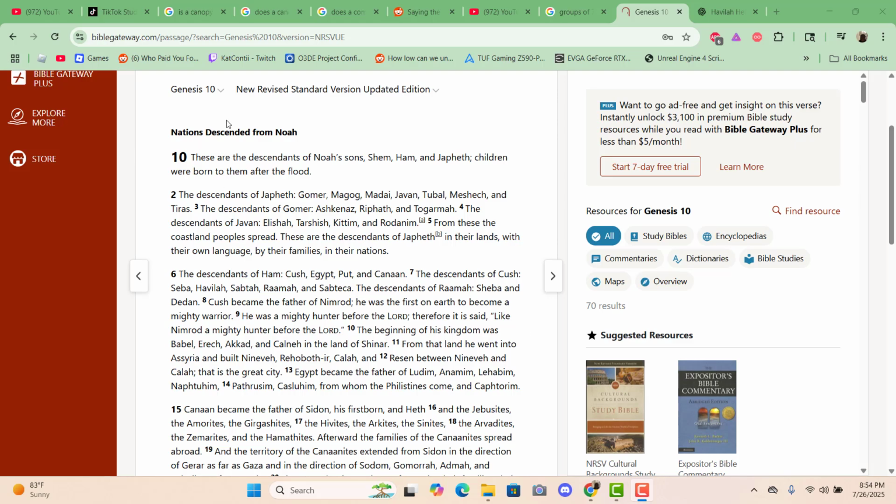Interesting, like the Table of Nations, Genesis chapter 10. It goes like the descendants of Ham: Cush, which is where my ancestors are from, Dark Africa, Nubia. And that mentions Egypt, Put, and Canaan. And then verse 7, the descendants of Cush, which is Dark Africa, Nubia. It's the word Seba.